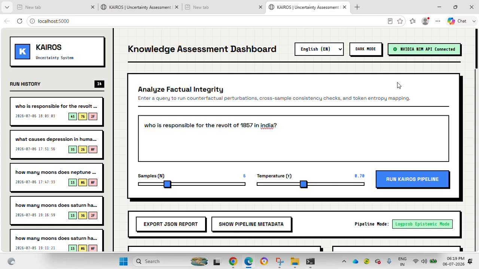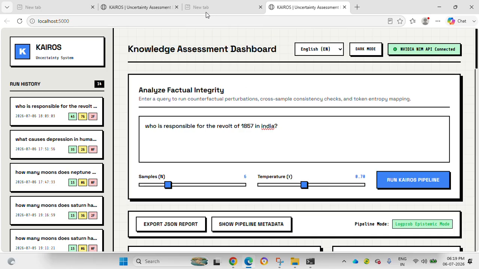By the way, if you want the code of this and want to run it locally on your system, I would be glad to share that. Just contact me. And this is it. This is our KAIROS. Really cool stuff, really cool algorithm. Thank you.